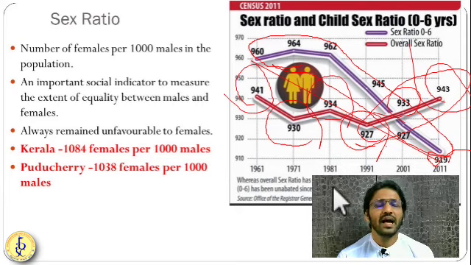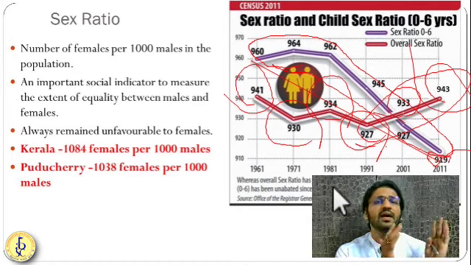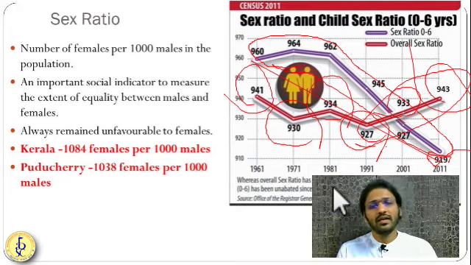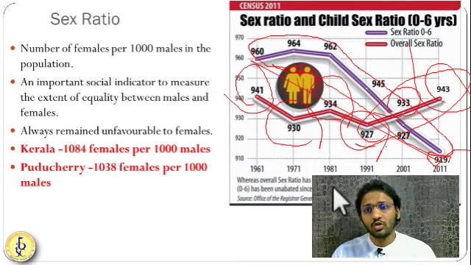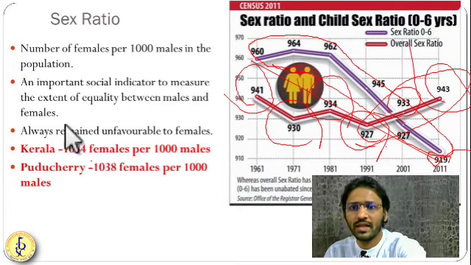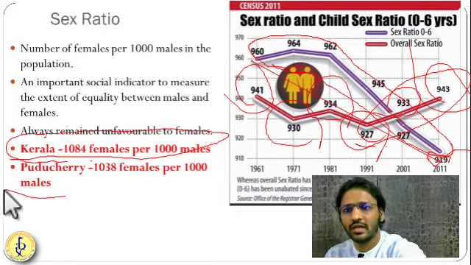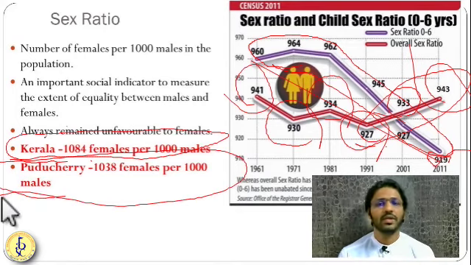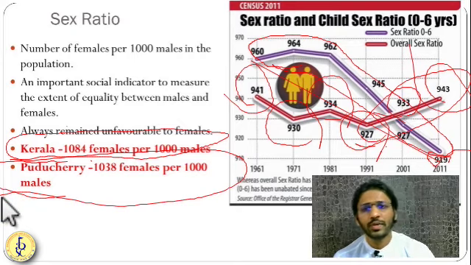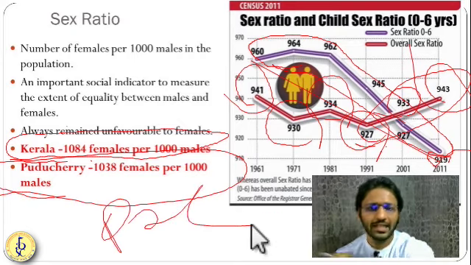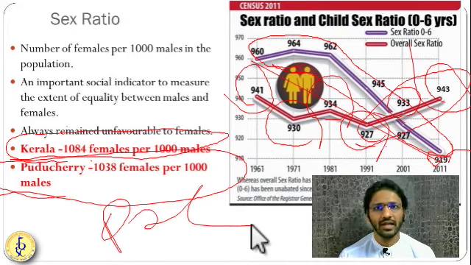Sex ratio wise, India has always not fared well. Women are always very less in certain parts of India like Delhi and Haryana. They are below 900, like 870, 850, 840. But there are certain states doing very good. In Kerala, you can see the female population is more than the males. They have 1084 females per 1000 males. As well as Puducherry, where we have 1038 females behind 1000 males. From the prelims point of view it is very important, and you can mention this data in your mains answer writing as well.